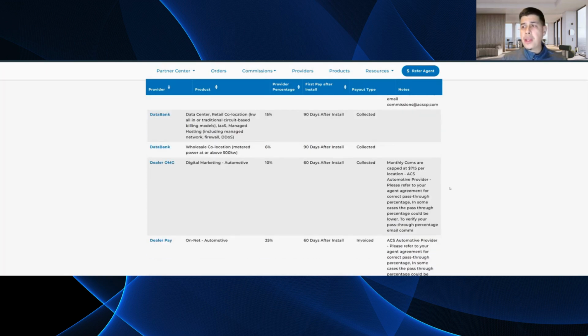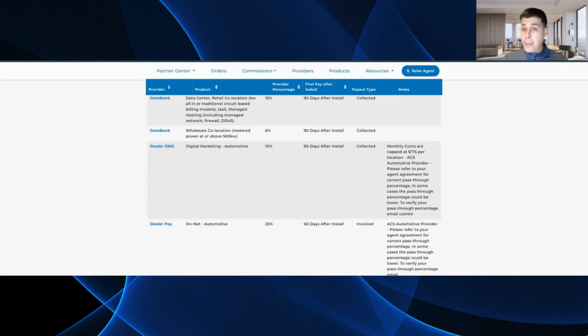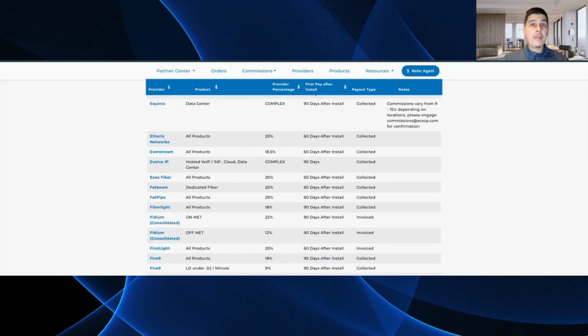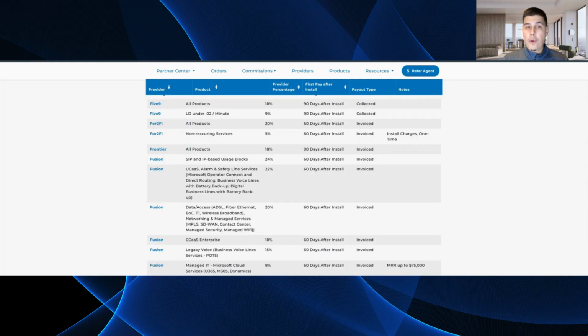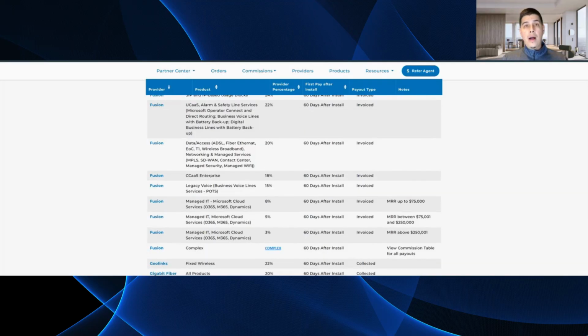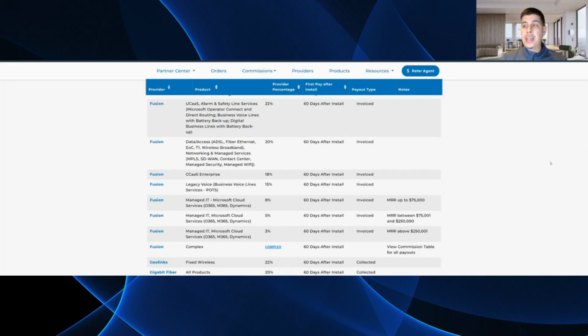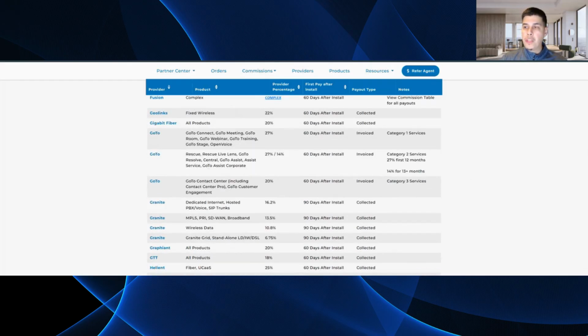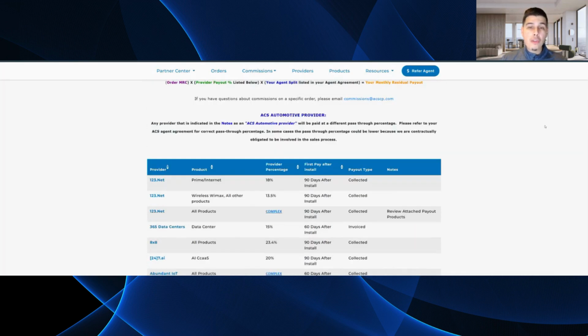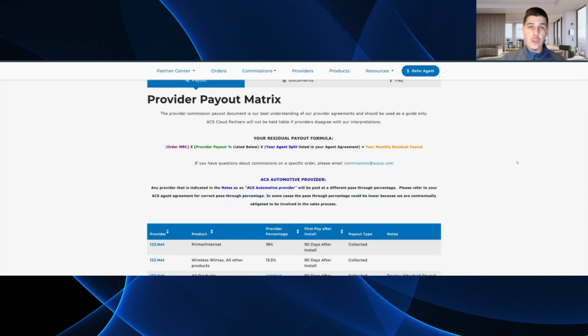We're fully transparent. We're constantly negotiating up these commission rates. So this stuff changes, right? Sometimes partners ask, hey, can you send me a list? And I'd love to send lists to every partner, but these rates change, right? We're constantly renegotiating our agreements, whether it be instilling stronger evergreen protections or other protections for our partners and their customers, or renegotiating a higher commission rate as we continue to bill and bill more for these providers. So that's why these commission rates can fluctuate. So this is going to be the most current and most up-to-date commission rate list.